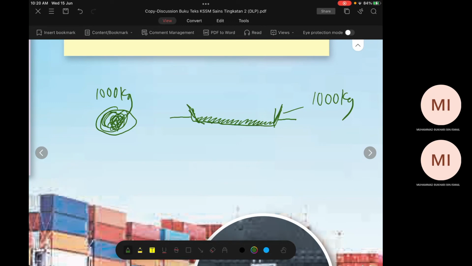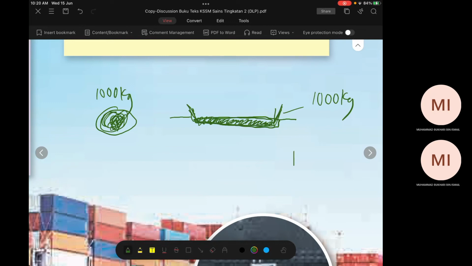Awak akan belajar masa tingkatan 4 nanti sebenarnya. This one displaces less amount of water, so it has less buoyant force. This one displaces banyak kat sini. Kawasan yang tenggelam ni banyak. Jadi air yang sepatutnya berada di sini telah displaced.